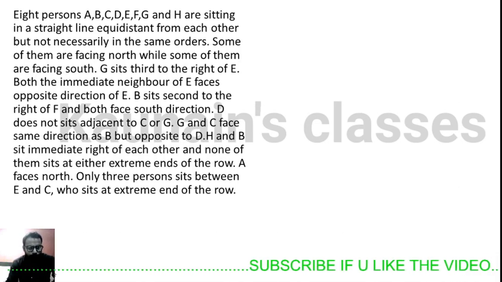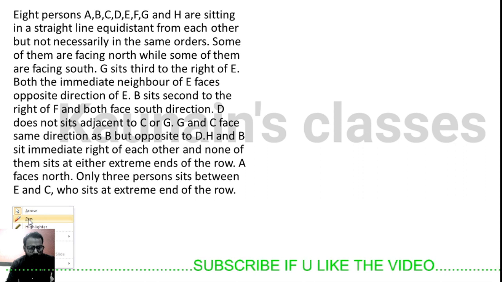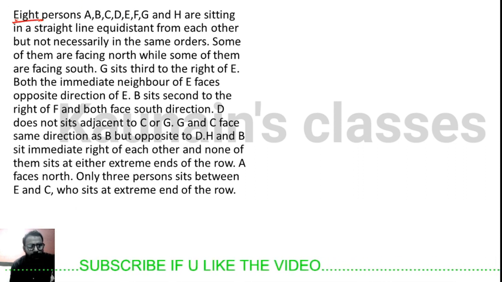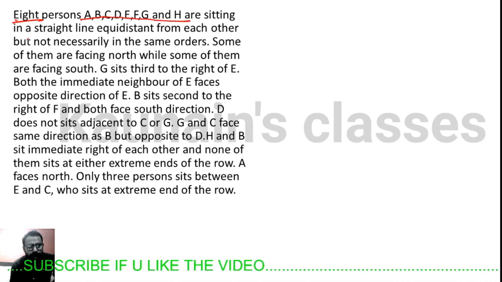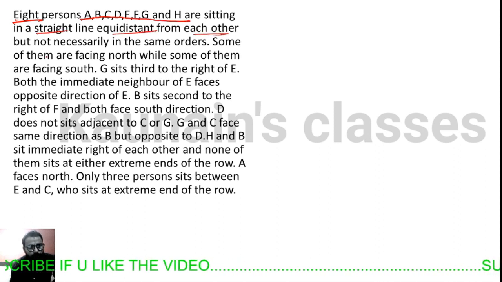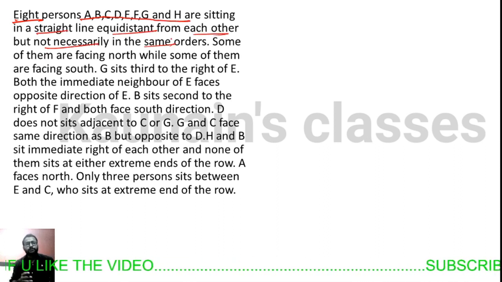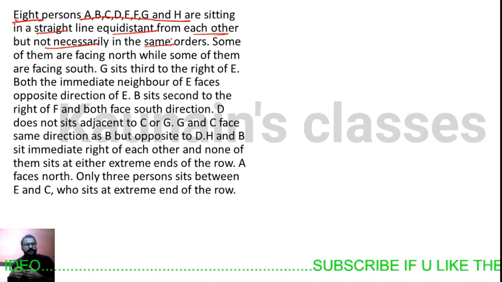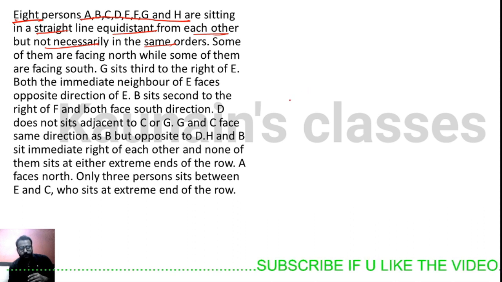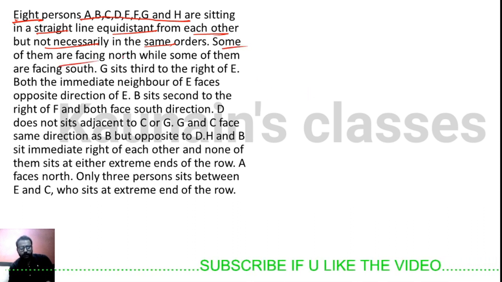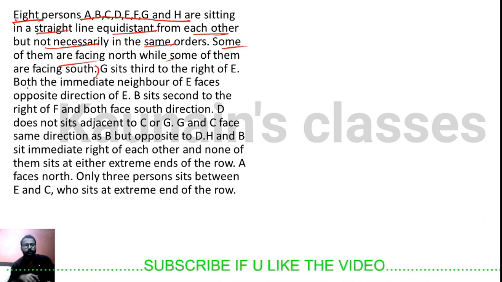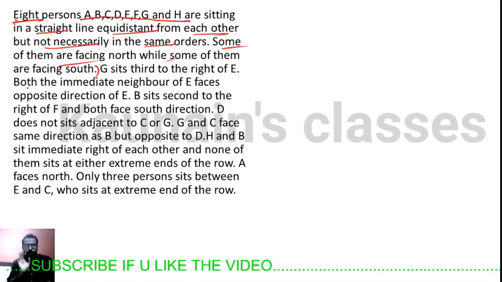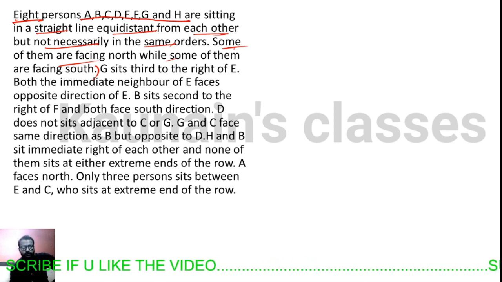Okay, let's start now. Let me select the pen. Okay, 8 persons. What is it saying here? 8 persons A, B, C, D, E, F are sitting in a straight line equidistant from each other, but not necessarily in the same order. 8 persons are there sitting in a straight line, and they are facing some north and some south. Okay, we don't know the confirmed direction of these 8 persons. So let's start. This is the usual stuff.